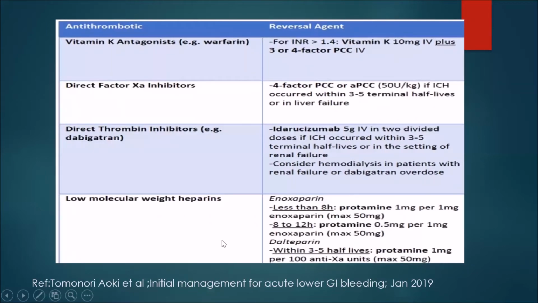One second, hold on. Yes, sir. Okay, Ramakrishna sir is asking a question: if patient is on antiplatelet agents, do you stop or continue? Sir, next slide I'm going to talk about it.